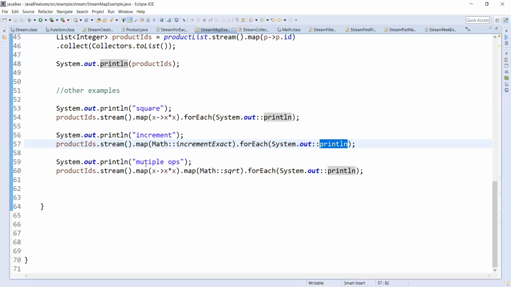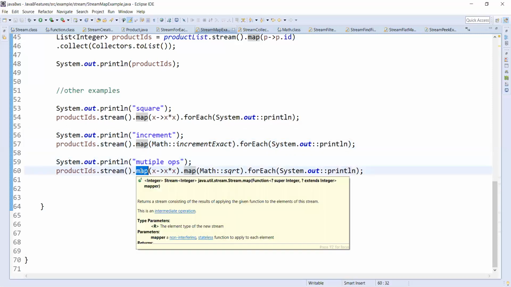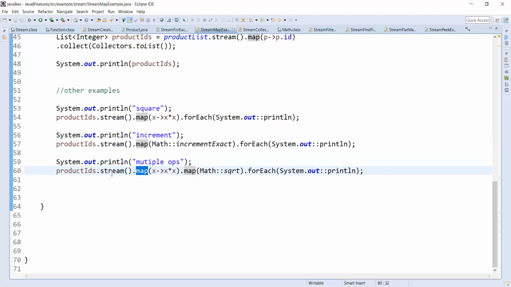We can even do multiple operations with map. That means we can do multiple streams. First, I'm squaring the element. We already saw that by this time we get 1, 4, 9, and again we are taking the square root by using the sqrt method of the Math class on each element of the stream and creating a new stream.